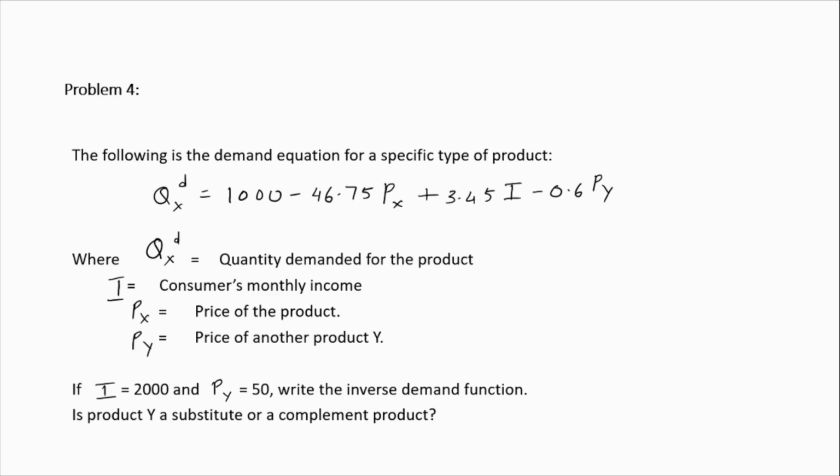Now if I is equal to 2000 and Py is equal to 50, you need to write the inverse demand function. So the second question, is product Y a substitute or a complement product? It is definitely a complement product because there is a negative relationship between good Y and good X. Now let's try to come up with the inverse demand function.